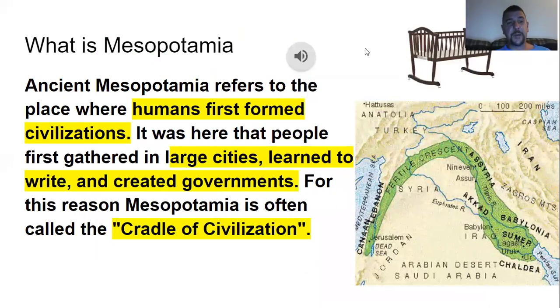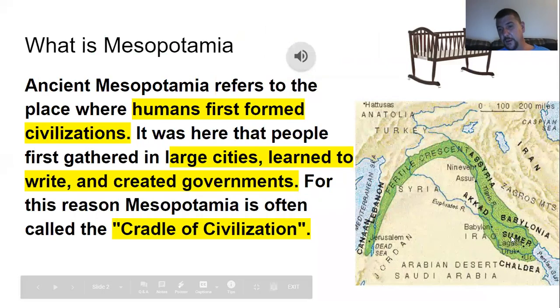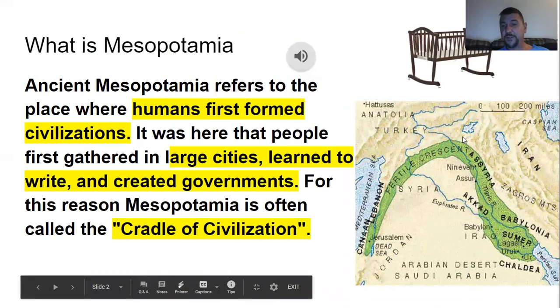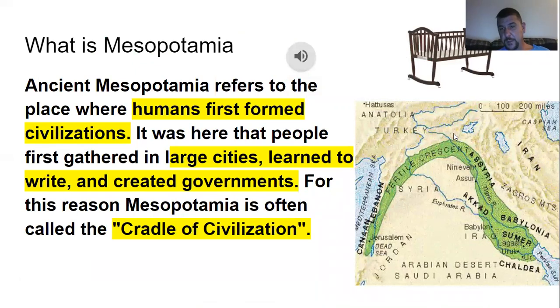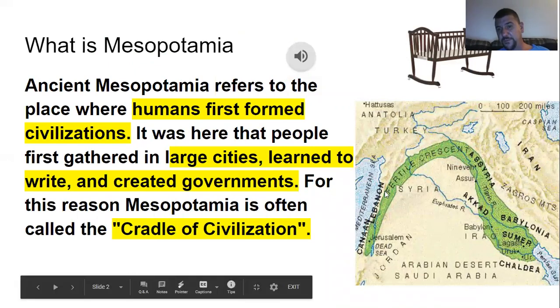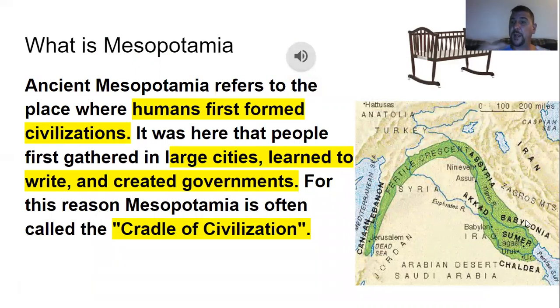So, ancient Mesopotamia refers to a place where humans first formed civilizations. If you look right here, it was called the cradle of civilization. You can see why: this was fertile farmland for them to plant their crops and irrigate. They were some of the first to build large cities. They learned to write, the first time that anybody wrote, and they created governments way back then. If you look up here, I've got a little cradle picture, and it's kind of similar. That's why it's called the cradle of civilization.